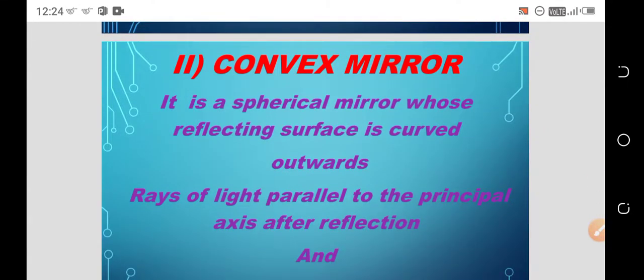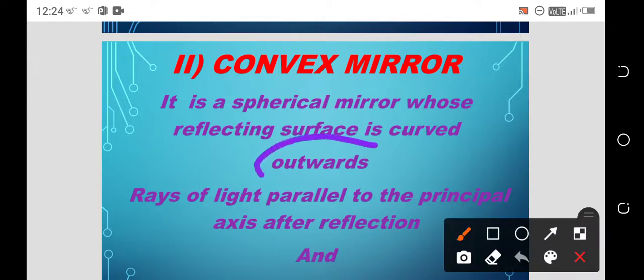Coming to the convex mirror, it is a spherical mirror whose reflecting surface is curved outward, whereas the concave is inward and this is outward.